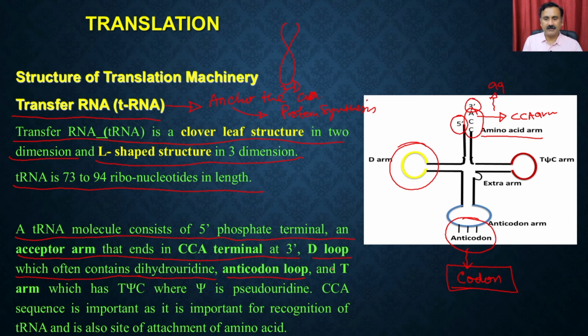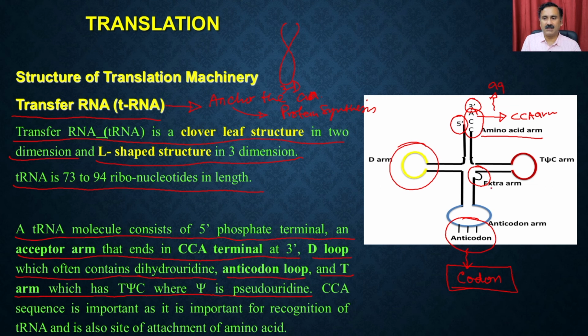Then we also have the T arm, which has the T psi C, where psi stands for pseudouridine. You also have the extra arm, which takes care of the extra nucleotides present in the tRNA.